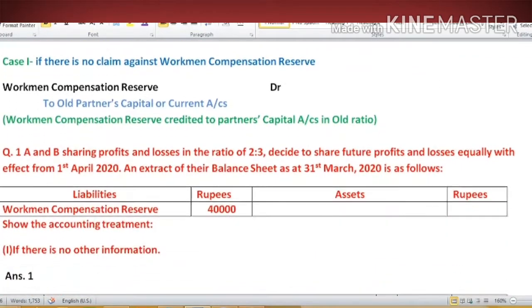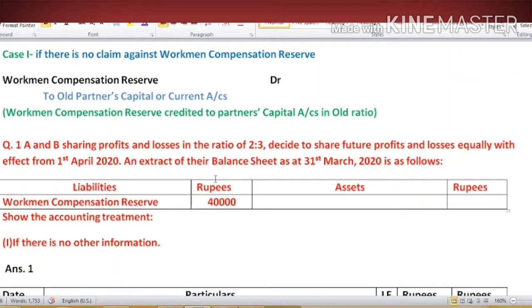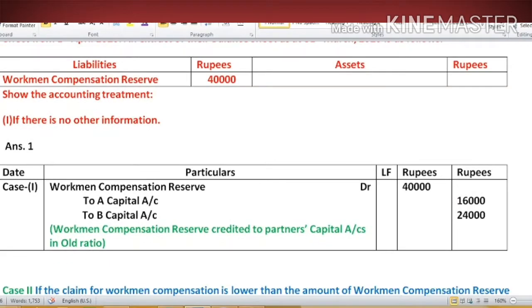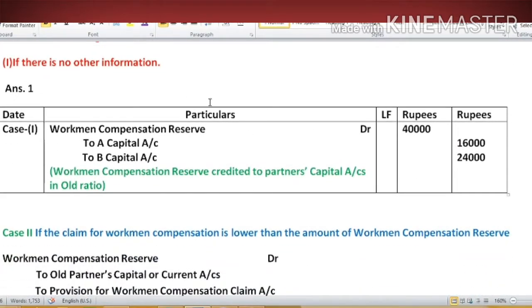Now let's understand this by taking this example. You can see here are two partners, and in their old balance sheet workman compensation reserve stood at 40,000, and in the additional information, if there is no other information, it means no liability is arising against this reserve. So according to our first method, we have to transfer the whole reserve to the old partners' capital accounts in old ratio. You can see the solution in this entry: WCR transfer to old partners capital account in old ratio.